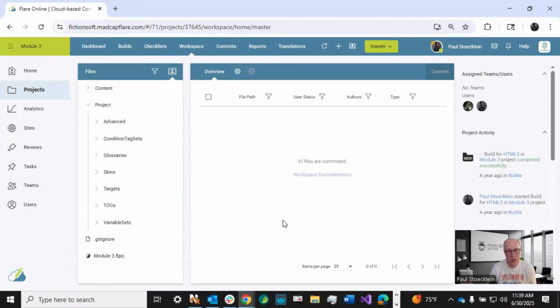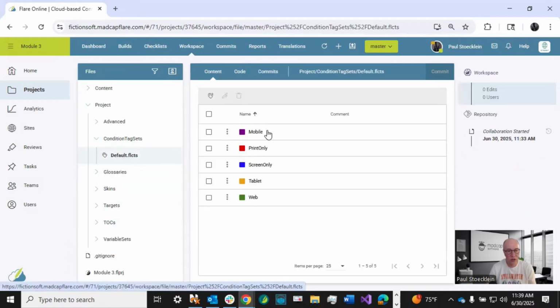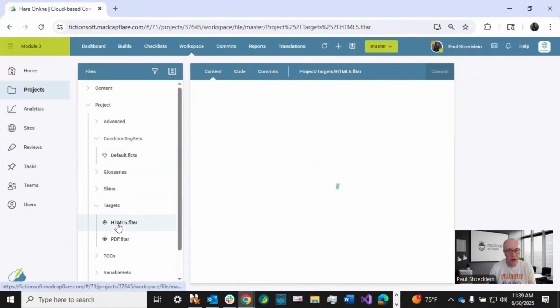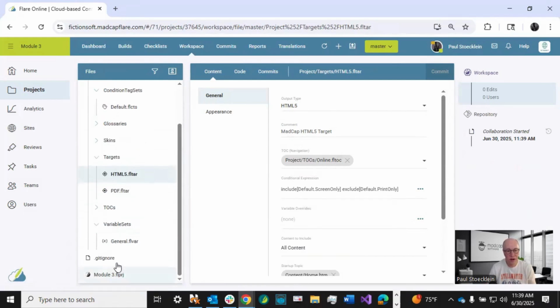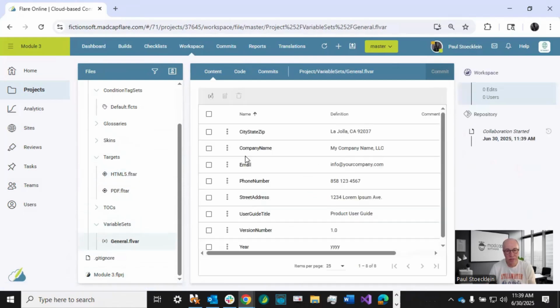And then, of course, targets, which are the engines for what generates your output. And so there are various settings in a target. And I could just quickly open each one of these and show you. So there's conditions, and there is targets, just the most important fields that you're going to need, the settings in there, and then variable sets like this.